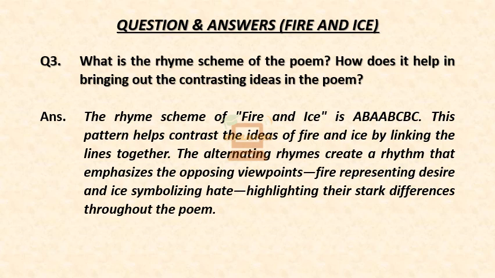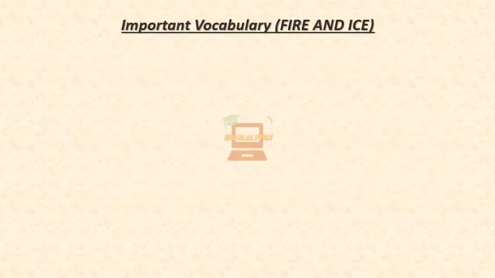The alternating rhymes create a rhythm that emphasizes the opposing viewpoints, fire representing desire and ice symbolizing hate, highlighting their stark differences throughout the poem. Glossary from the poem Fire and Ice. Perish. Die. Suffice. Be sufficient.